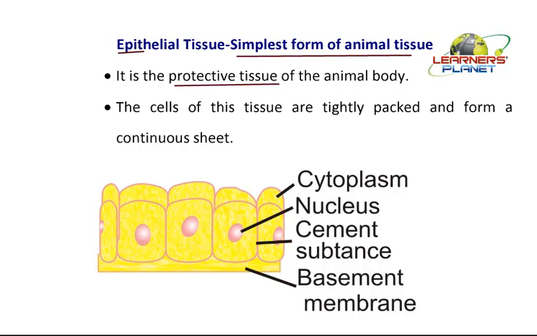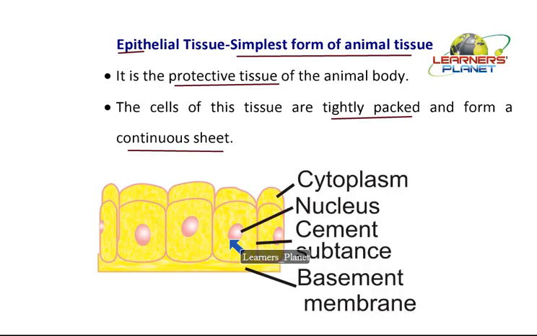The cells which form such a protective tissue are tightly packed and form a continuous sheet-like structure. You can see in this diagram, these are cells. They are made up of different cells which are tightly packed. Can you see any space in between these two cells here? No. There is no space between two adjacent cells.